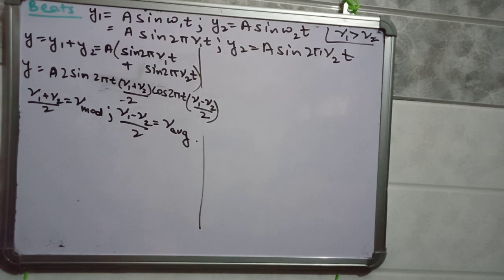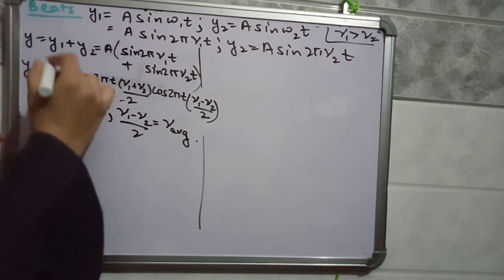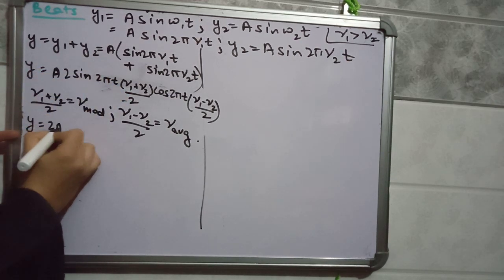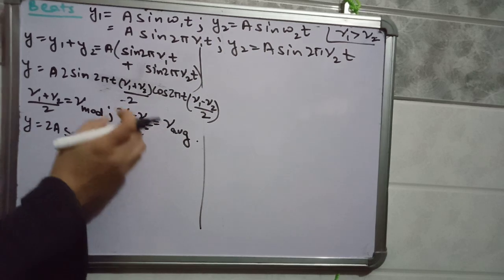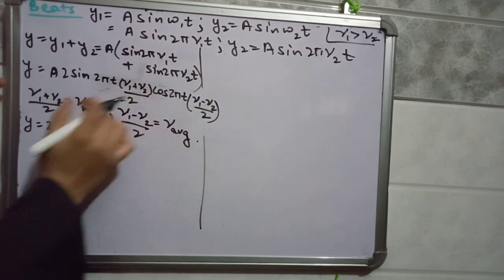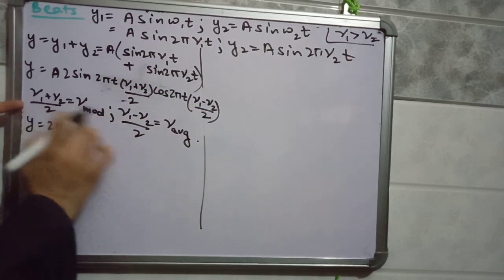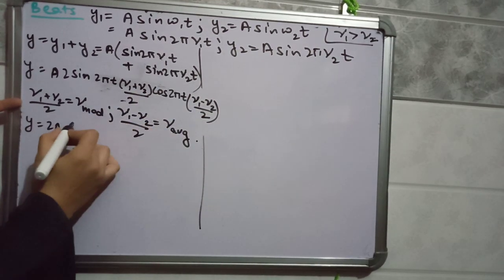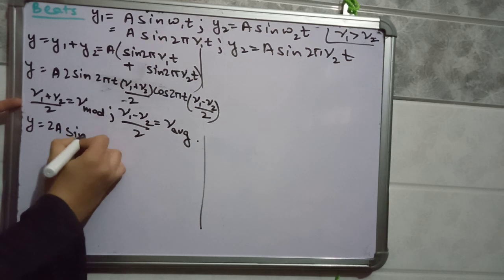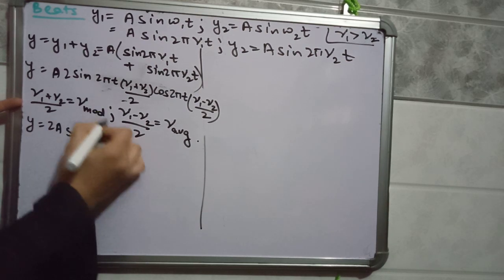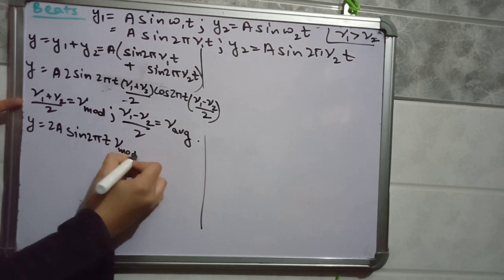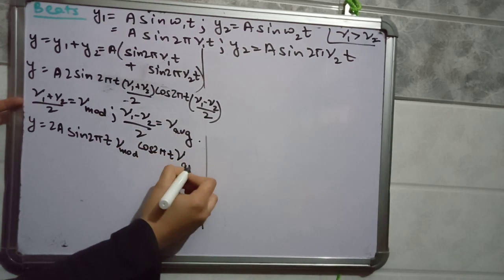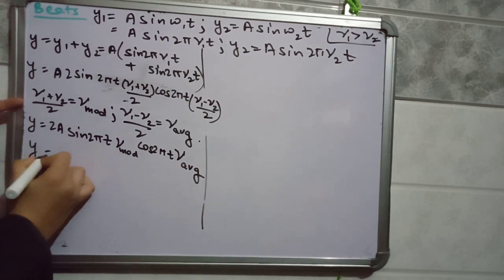Now we can write it as 2a sin 2 pi t nu mod cos 2 pi t nu average. We are just giving a simple symbol to these two terms: nu 1 plus nu 2 by 2 is nu mod, and nu 1 minus nu 2 by 2 is nu average.